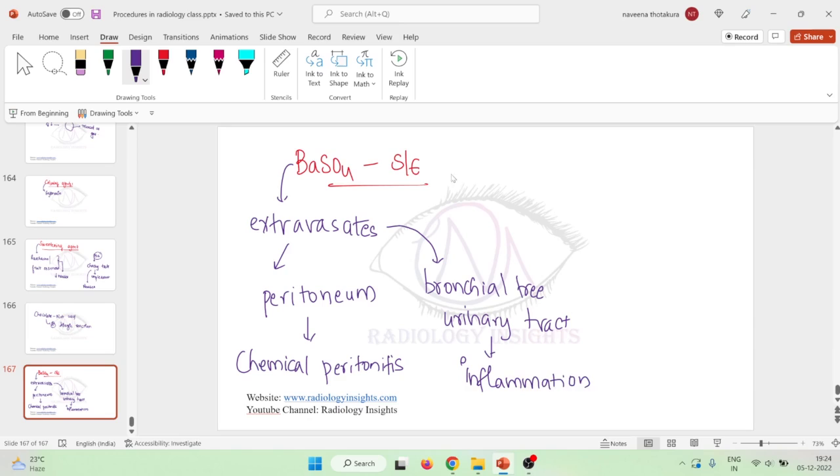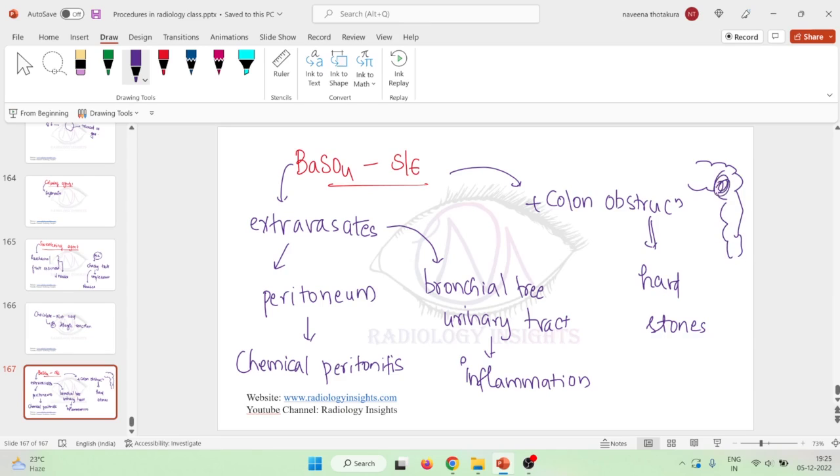Then, barium sulfate in cases of colonic obstruction. If it is given to a patient with colonic obstruction, it can result in the formation of hard stones. When you give a barium swallow or any barium in colonic obstruction, because of the obstruction, the barium gets accumulated here. Slowly the barium loses its stability property, becomes unstable and settles down, and at the end it results in the formation of stones.